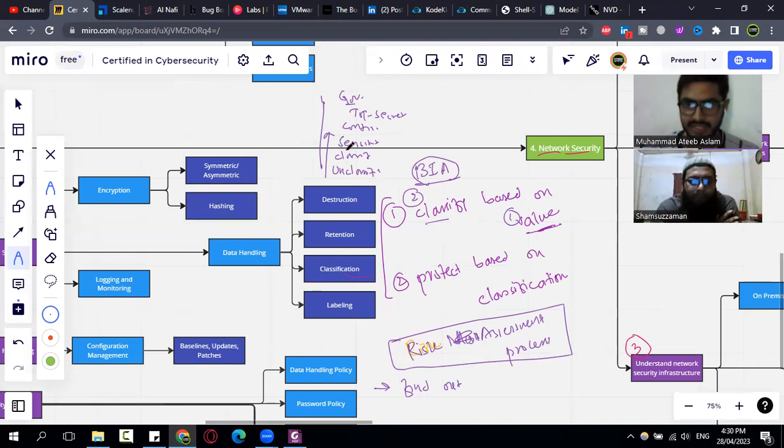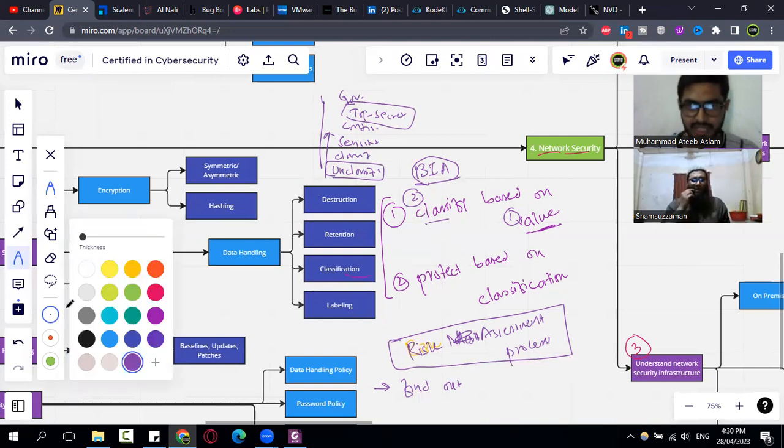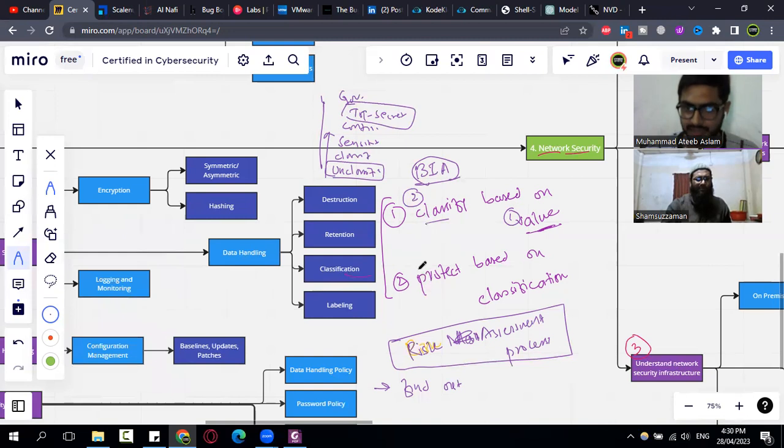That is known as classification, because we classify our assets or our data based on value. We first find out the value, how important that data or asset is to our organization and how much we need to protect it. If it is very critical, then we will apply the top secret classification to it. If it is not of much value, if it is open to the public, it will be classified as unclassified or public data. So after classification, we actually start the process of protection.